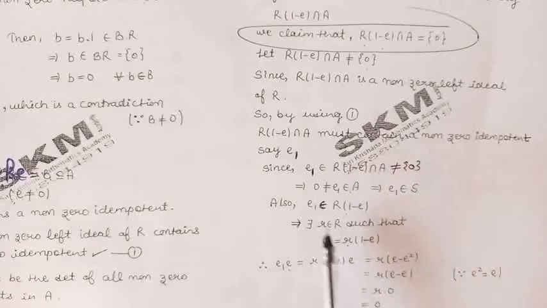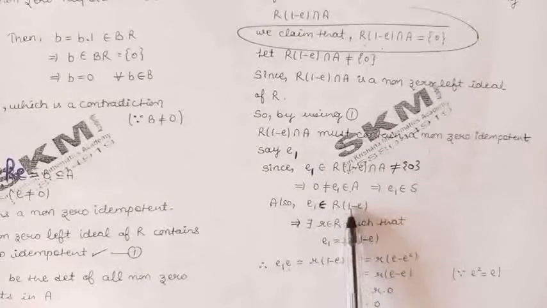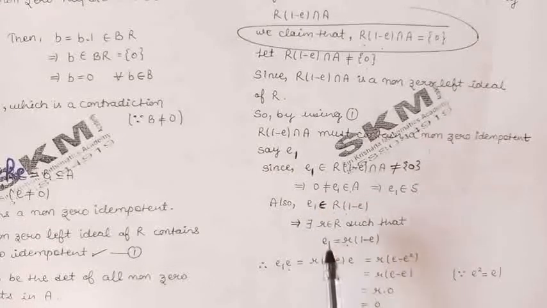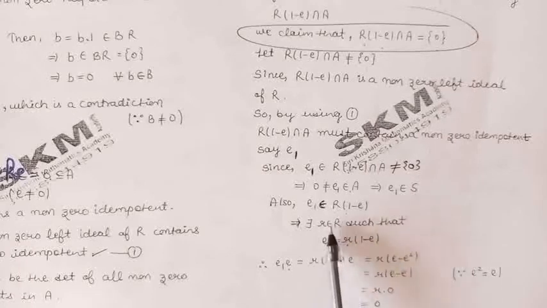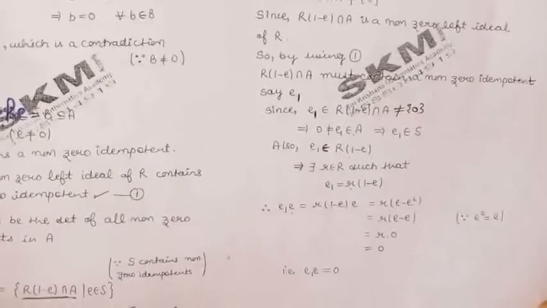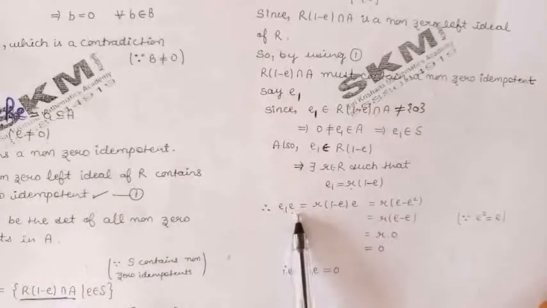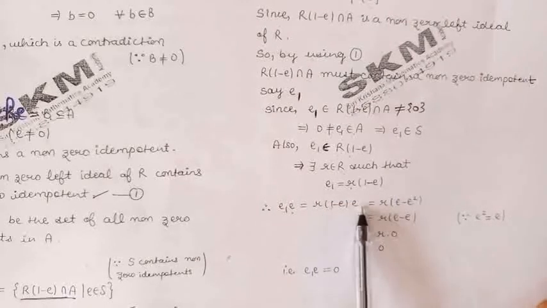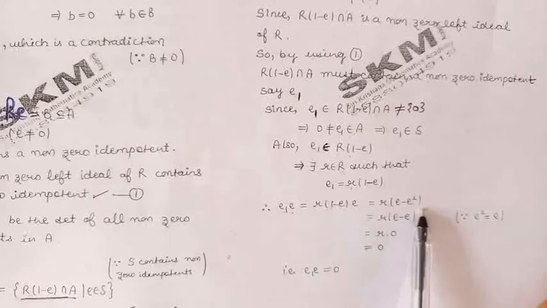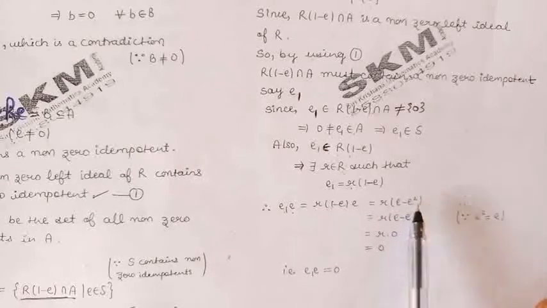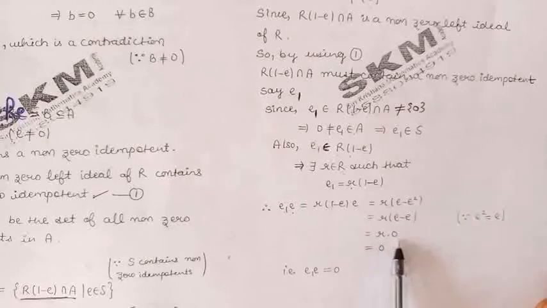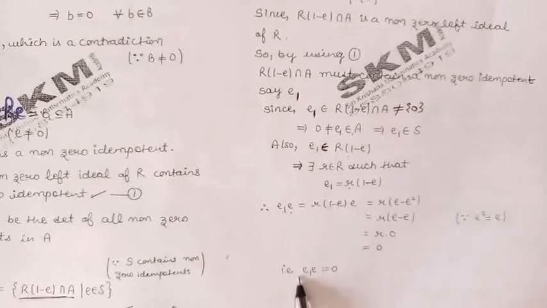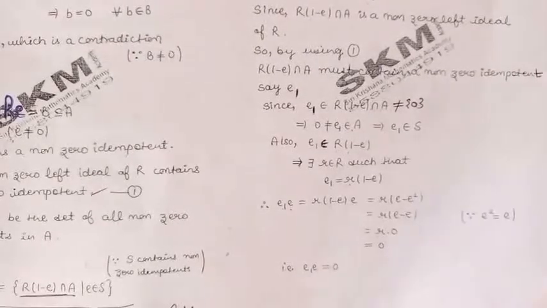Also, because e1 belongs to R into 1 minus e, we can write e1 as r into 1 minus e, where this r is an element of the ring R. Now let us find e1 into e. e1 is r into 1 minus e, so when this is multiplied with e, we get r into e minus e square. e is an idempotent, so e square is the same as e, so this will become 0. So we have proved e1 into e is equal to 0.